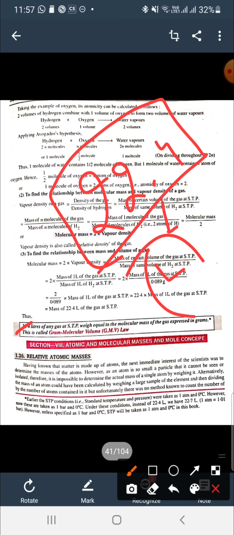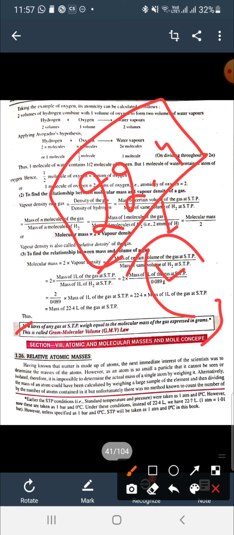So this can be written as 22.4 liter of any gas at STP weighs equal to the molecular mass of the gas expressed in grams. This is known as gram molecular volume law. So this is again another law, gram molecular volume law. So section 8th is there, atomic and molecular masses and mole concept.